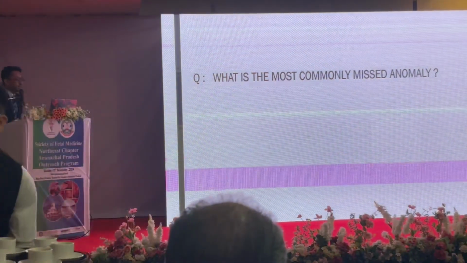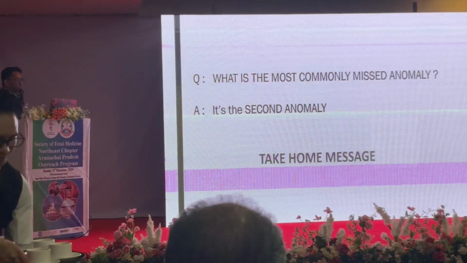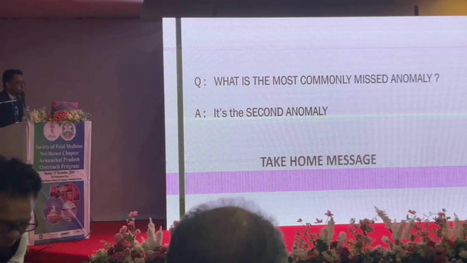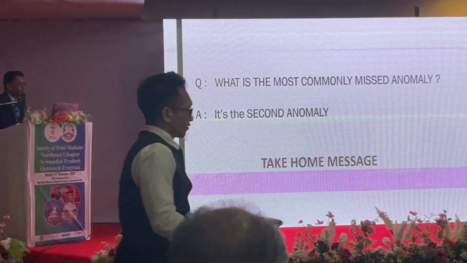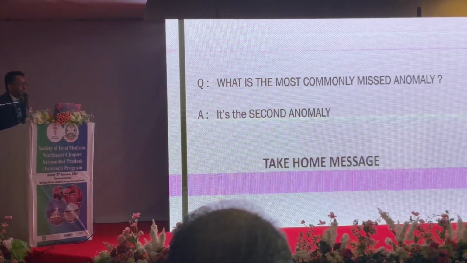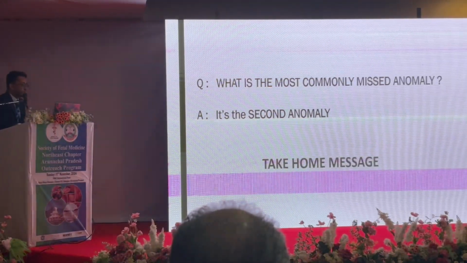If I may ask, the answer is usually the second anomaly. So this should be a take-home message. If we find one anomaly, then it should prompt us to search for a second anomaly, or maybe a third, maybe a fourth. It helps us in solving many complex syndromes, because syndromes usually present with multiple findings.